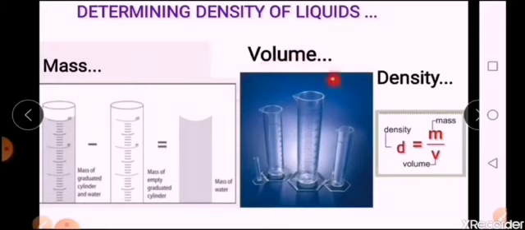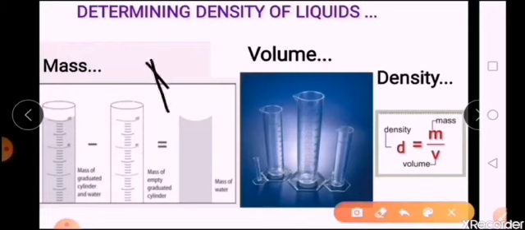You can pour the given liquid into the measuring cylinder and you can see the value and note it down as volume, right? Now this known volume of the liquid, you are going to pour into the cylinder whose empty mass you already took in the beginning. In the same container you pour the liquid, whose volume I have already measured. Now together with that container and the liquid, you again take the mass on a beam balance. That mass you take as M2.